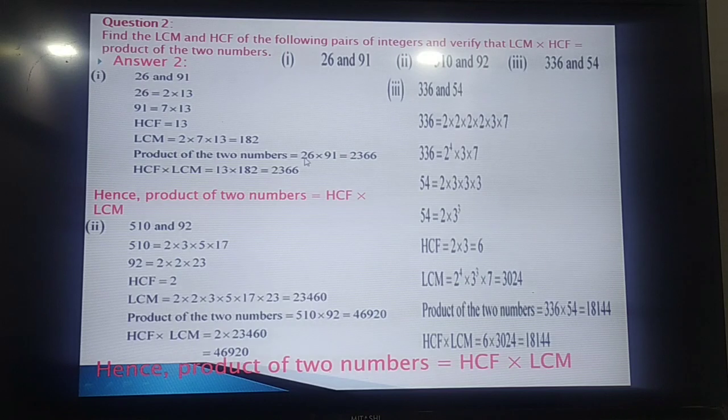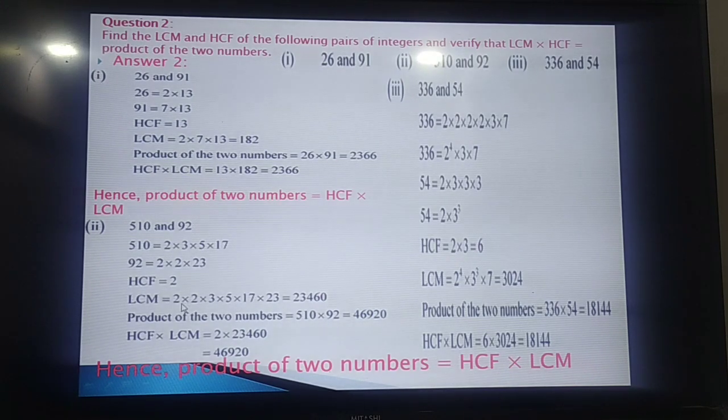Let us see the second problem. 510 can be factorized as 2 into 3 into 5 into 17. 92 can be factorized as 2 into 2 into 23. In both cases 2 is common. Only one factor 2 is common. So the HCF of this is 2.